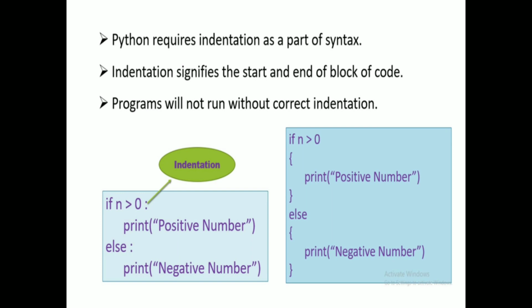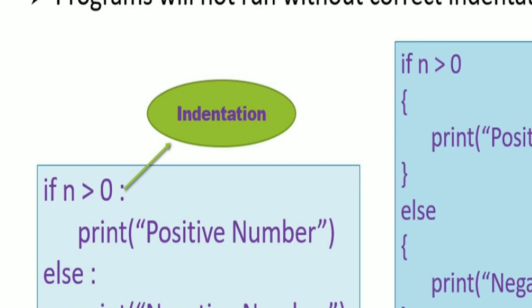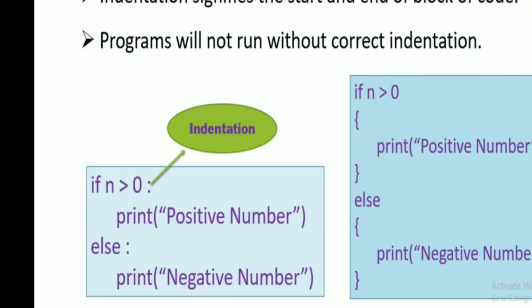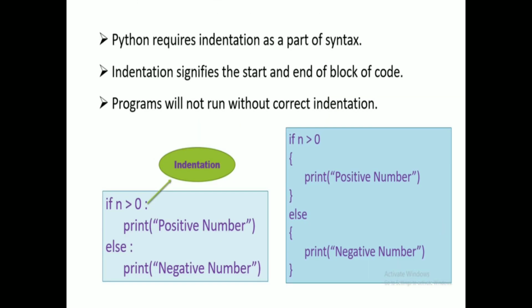In Python programming, indentation is used. Indentation means the use of a colon. In decision control statements, that is if and else, after the condition is written, we compulsorily have to put a colon at the end of the statement, in the if statement and the else statement.